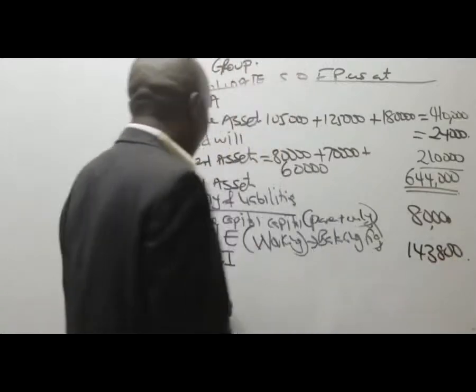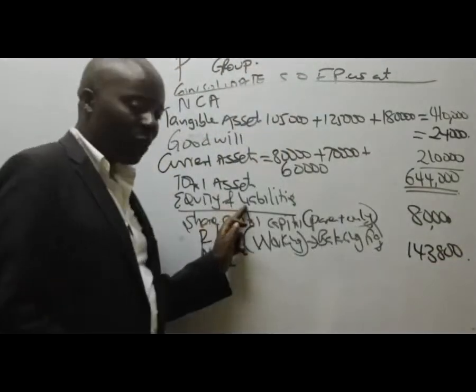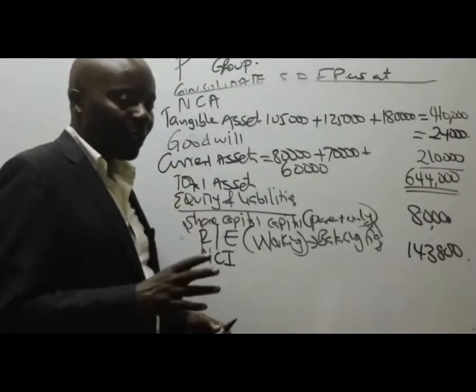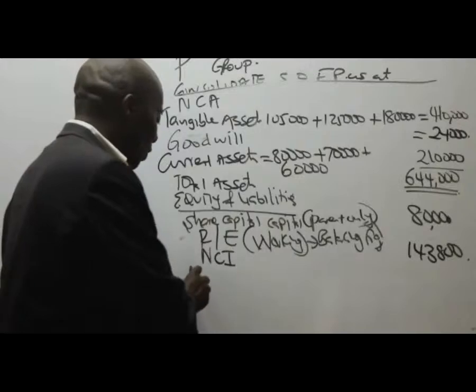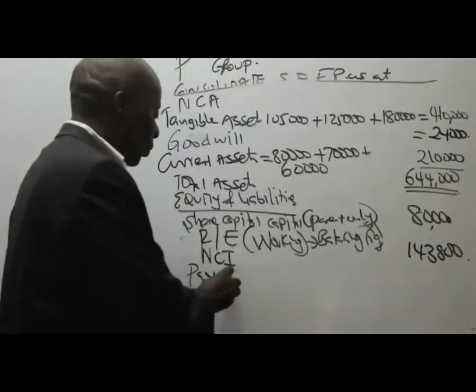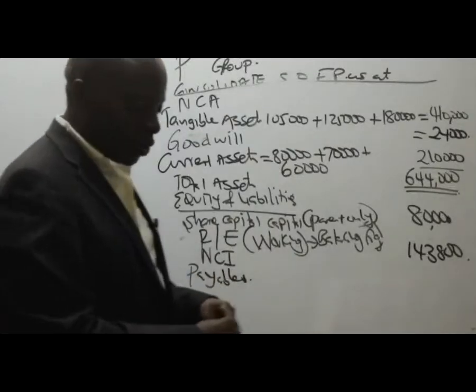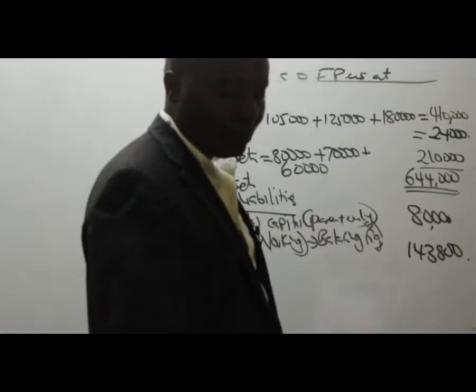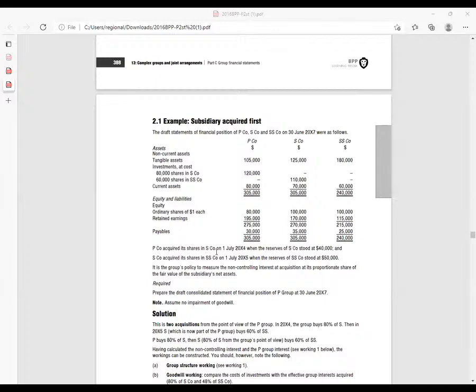143,800. After this, of course, we know next is liabilities. Normally we start with the non-current, the loans. They are not there. So here we only have the short term, which are the payables. For payables, we have 30, 35, and 25.